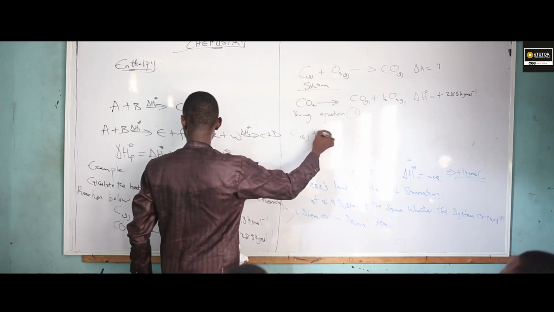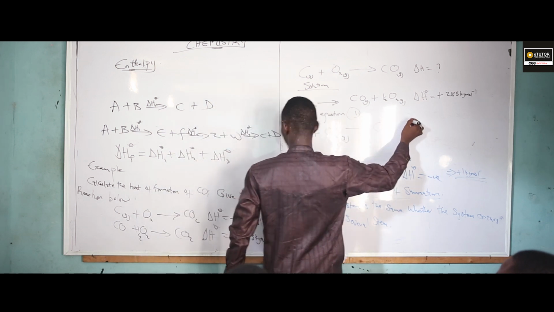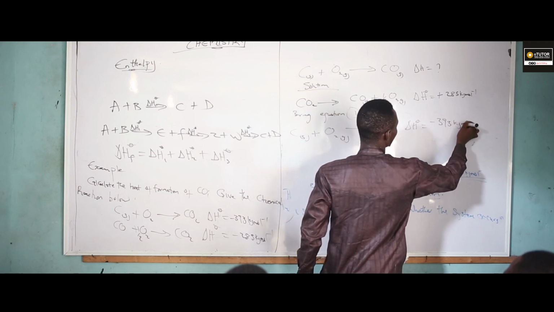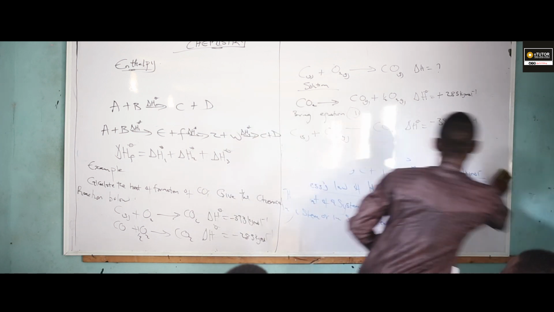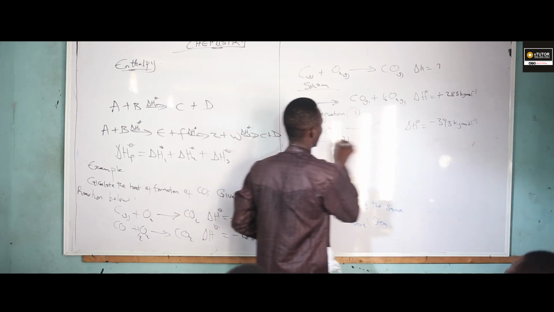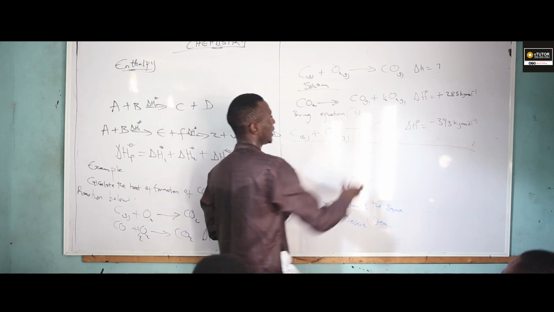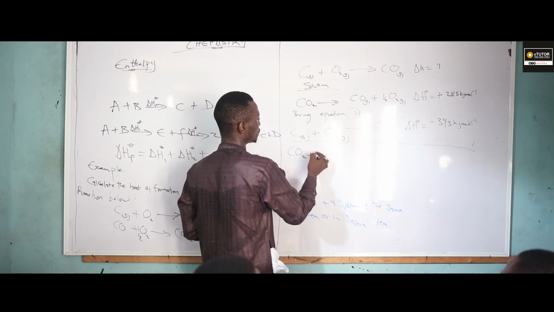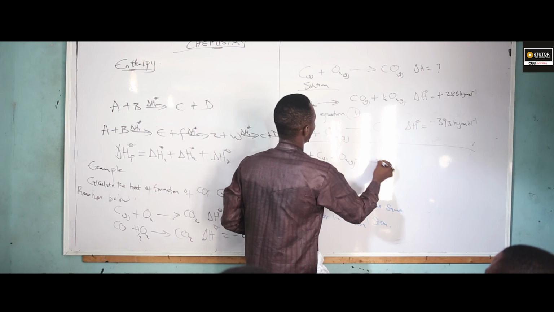I have C solid plus O2 gas to give me CO2. What's the delta H for that? Equals minus 393 kilojoule per mole. Now, I'm going to add the two equations together. If we are adding, everything at the reactant side, we add it together, and everything at the product side, we add it together. So I'm having my CO2 plus C solid plus O2 gas